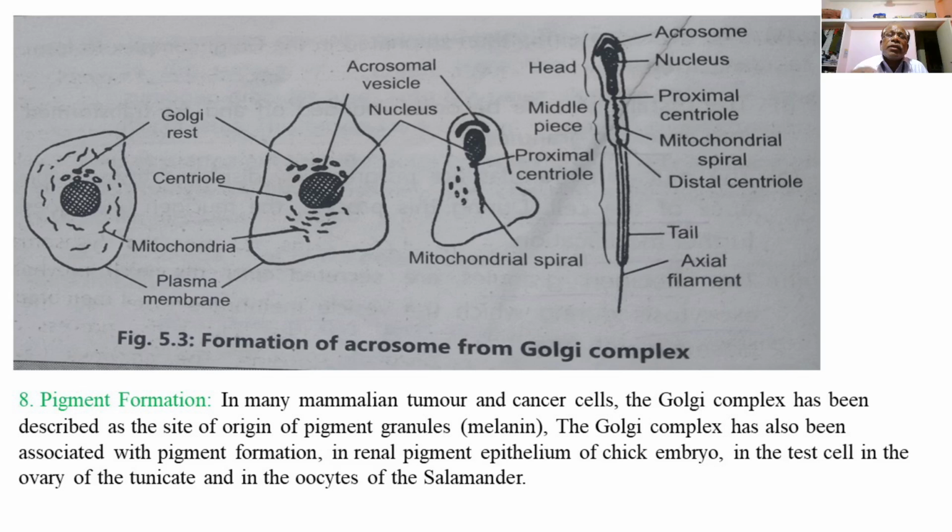In the third figure you can see the acrosomal vesicle become an acrosomal cap lying just above the nucleus of the elongating sperm. In the last figure you can see the structure of the sperm: the head with the acrosome cap, the elongated nucleus just below, then centrioles, the mitochondrial spiral in the middle piece, and the tail piece or axial filament.